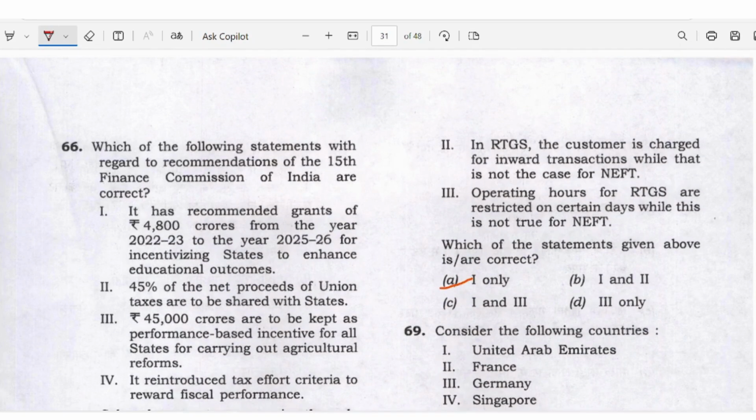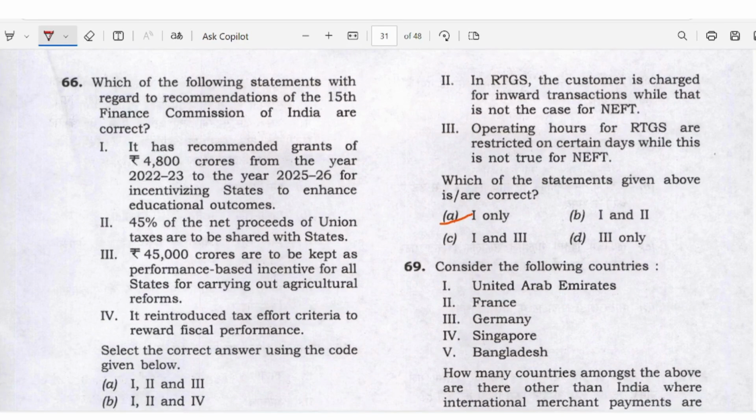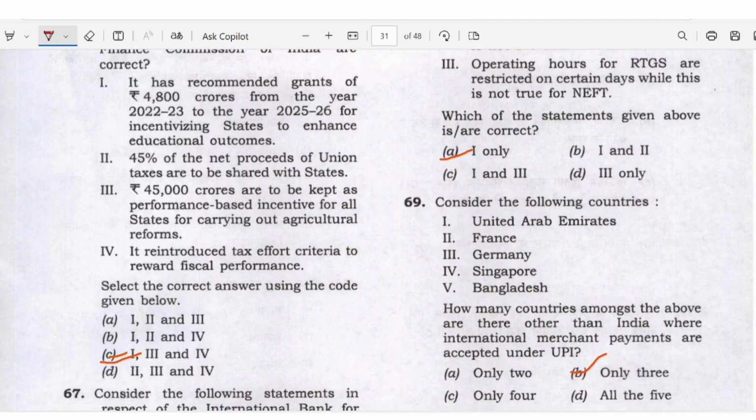Which one of the following statements with regard to the recommendation of the 15th Finance Commission of India is correct? It has recommended the grant of 44,800 crores from the year 2022-23 to 2024-25 for incentivizing the states to enhance education outcomes. It is a completely vague statement, but if you notice properly, it is not 45%, it is 42%, right? And it is 41%, I think. So if you eliminate statement 2, usually we can come up with the answer here. So option C is the answer here. Okay.